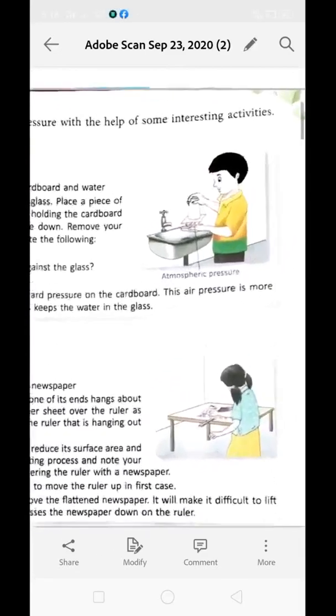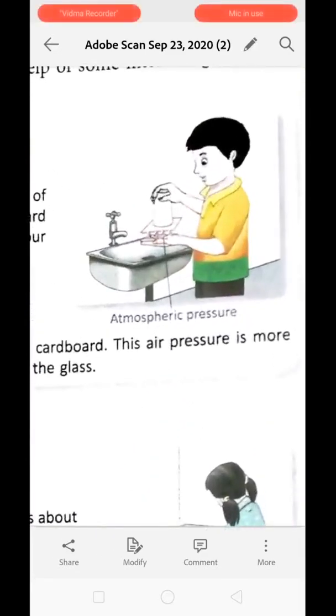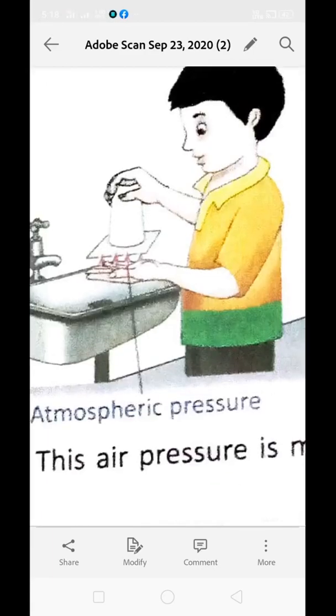Now, atmospheric pressure can be understood more clearly by doing this activity. What you have to do is take a glass and fill the glass with water. Now cover the glass with the help of cardboard and turn it upside down, and slowly remove your lower hand from the glass, just the way the child is doing over here. You will notice that the cardboard is not falling, neither is the water.